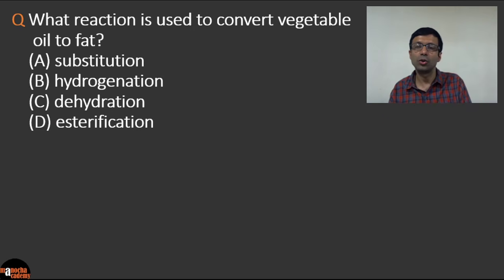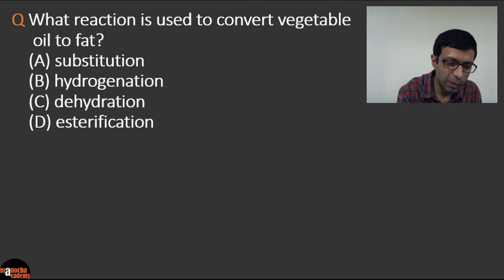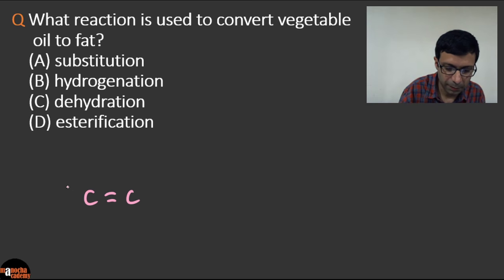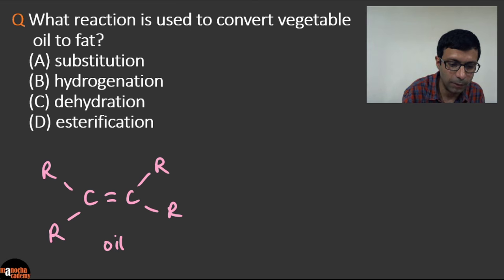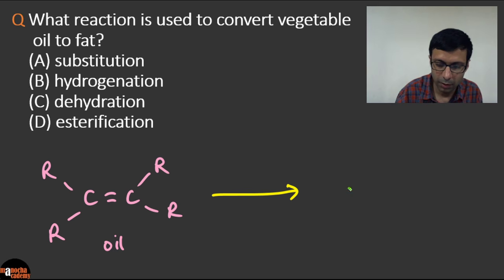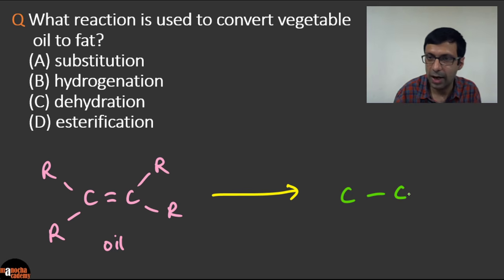What reaction is used to convert vegetable oil to fat? So this is a simple one, right? Remember, vegetable oil is an unsaturated compound, right? So it's represented like this usually, where R represents the carbon chain. And we want to convert that into a fat. And you know that fat is a saturated compound, right?